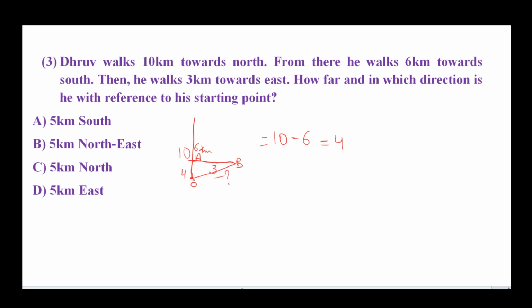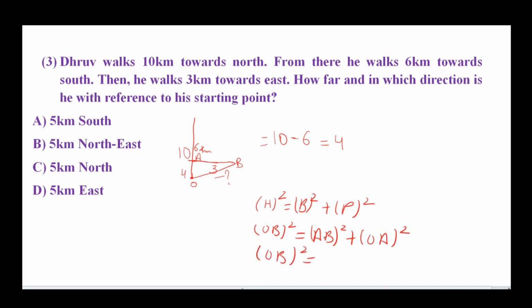Here we apply the Pythagoras theorem. The Pythagoras theorem is: hypotenuse squared is equal to base squared plus perpendicular squared. So according to this diagram, OB is our hypotenuse, base is AB, so write AB square, and OA is our perpendicular. Now fill the values. We find OB square. What's the value of AB square?